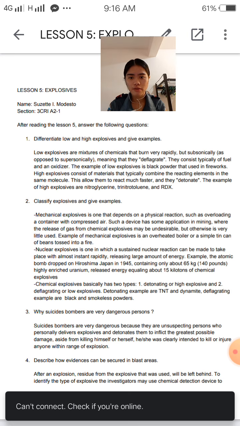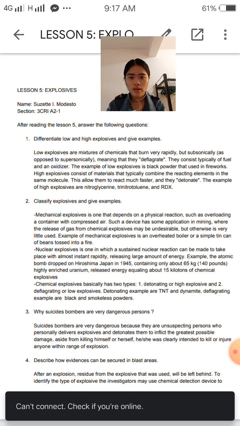Examples of mechanical explosive are an overheated boiler or a simple tin can of beans tossed in a fire. Nuclear explosive is one in which a sustained nuclear reaction can be made to take place almost instantly, rapidly releasing a large amount of energy. Example, the atomic bomb dropped in Hiroshima, Japan in 1945, containing only about 65 kilograms or 140 pounds.